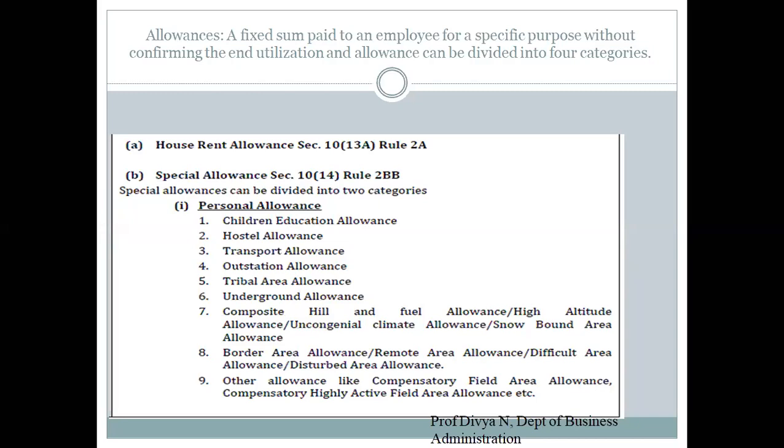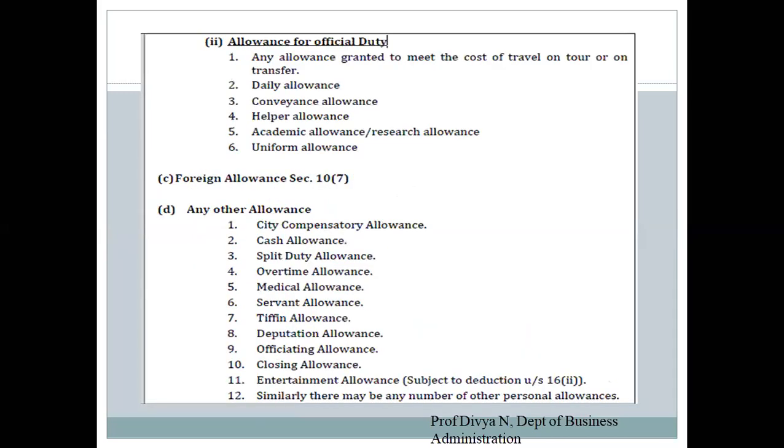So basically, as I told you, there are 4 types of allowances. Some of the allowances are fully taxable, some are exempt from tax, some are partly taxed. In further slides, I'll tell you what those allowances are and what part of the allowance is fully taxable. Just remember there are 4 types: house rent allowance, special allowance, foreign allowance, and any other allowance.